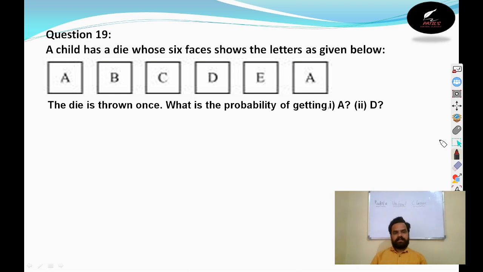A child has a die whose 6 faces are as shown in the letters below: A, B, C, D, E. Again, A is repeating. The die is thrown once. What is the probability of getting A and D?